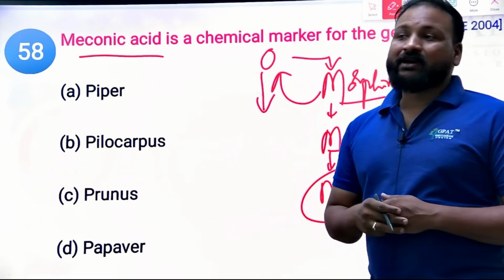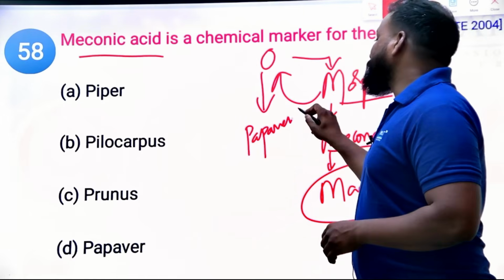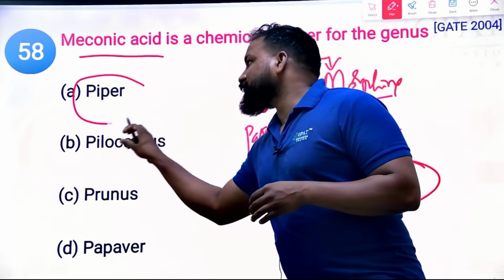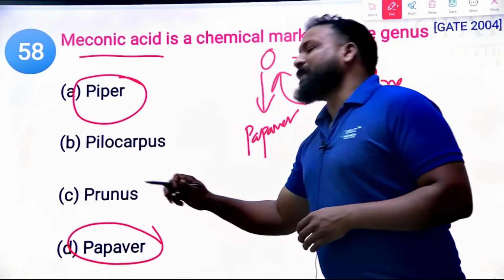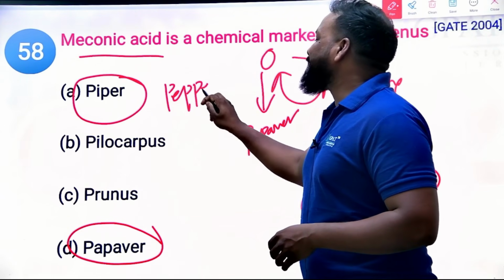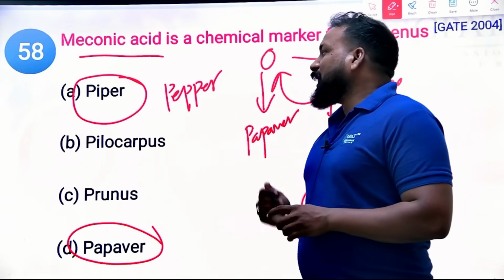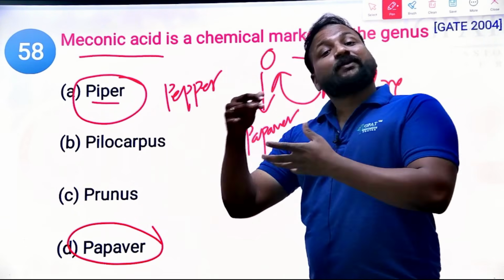What is the source of opium? Papaver somniferum, right? See, you may get confused with Piper and Papaver. Piper is for pepper: Piper nigrum and Piper longum, long pepper and black pepper. Okay, clear. Piper, pepper. Pronunciation is also similar.